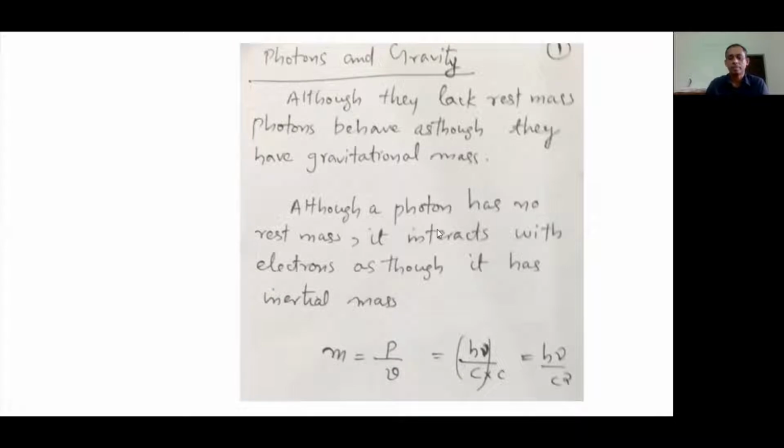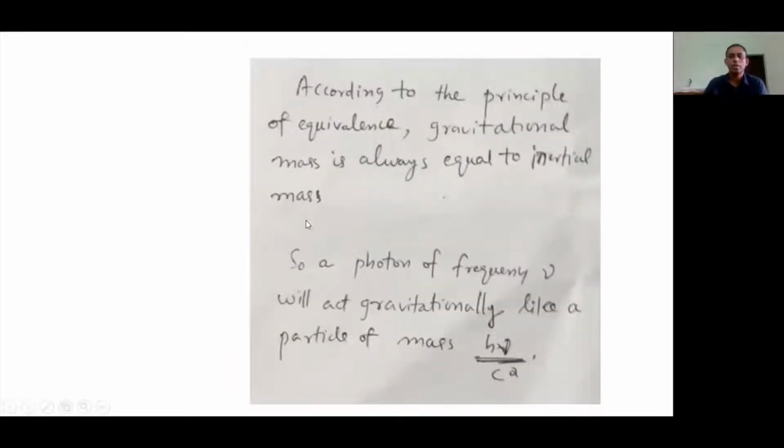Now, by the principle of equivalence, the gravitational mass is always equal to the inertial mass. The mass that we calculated is actually the inertial mass, and that is the same as the gravitational mass.